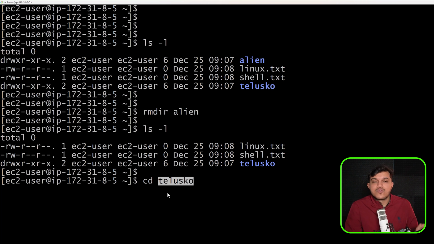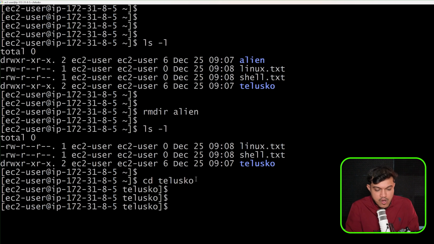One more point I would like to highlight here is that in this terminal, if you just hover over anything, that will be copied. You need not say Control C or right click copy. All of that is not required here. If you just hover, that will be copied. Okay, now I want to get into this directory or a folder. I would like to just hit enter.